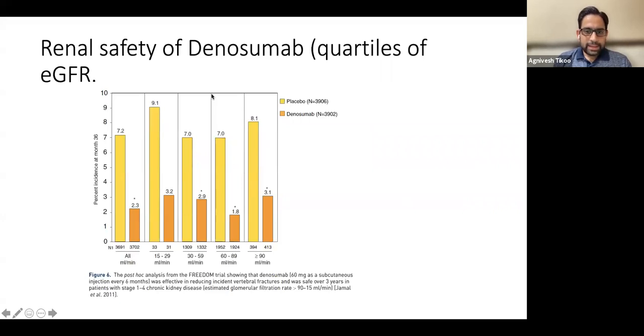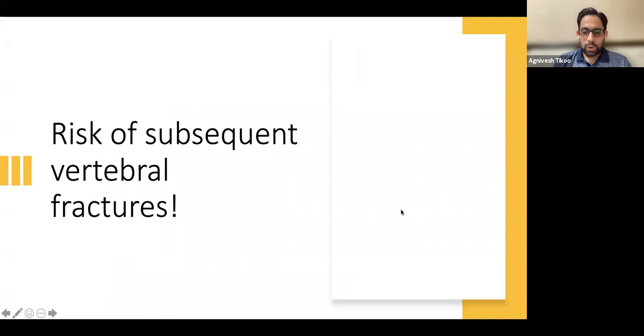Now, this is a graph showing that even in people who have a creatinine clearance of 15 to 29, which is not recommended for the bisphosphonate group, denosumab helps in reducing the incidence of fractures. So they do much better in these groups. As I said, in stage 4, stage 5 CKD, no anti-osteoporotic is recommended.